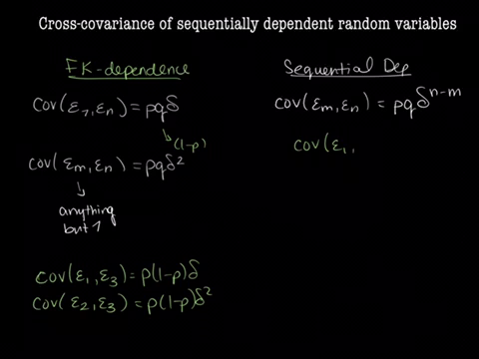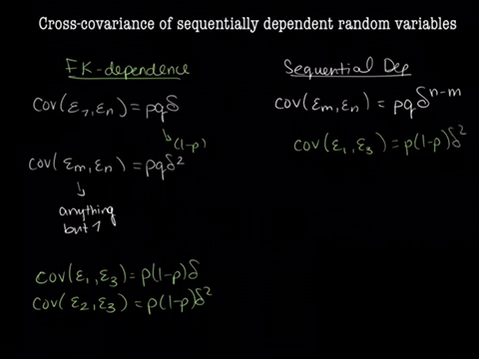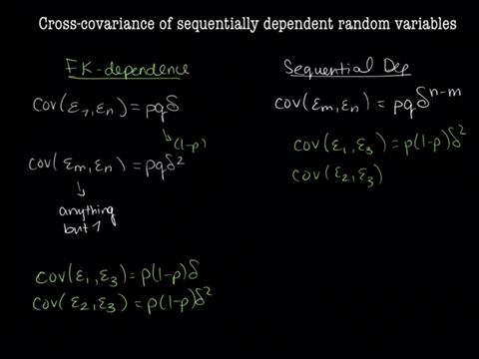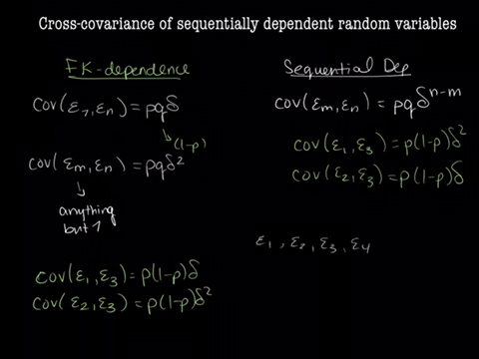So for example, the covariance of epsilon 1 and epsilon 3 under sequential dependence would be p times 1 minus p times delta squared. And the covariance between epsilon 2 and epsilon 3 is p times 1 minus p times delta. Now, again, if we write out epsilon 1, and then epsilon 2, epsilon 3, epsilon 4, and so forth as our sequence, then what's the difference? The covariance goes in powers of delta as the distance increases.